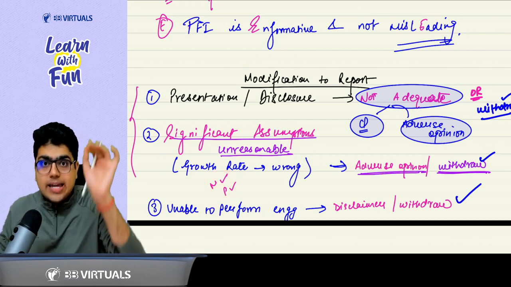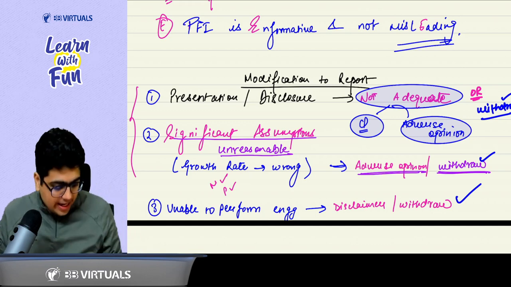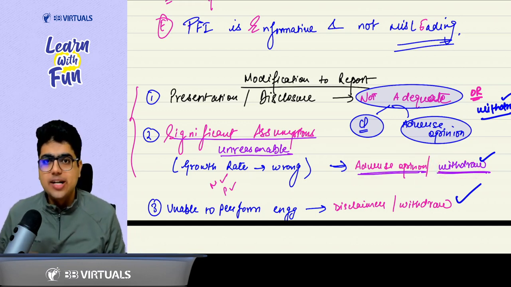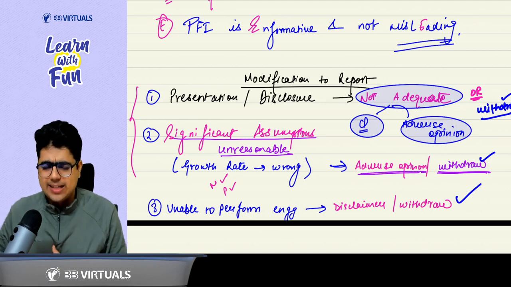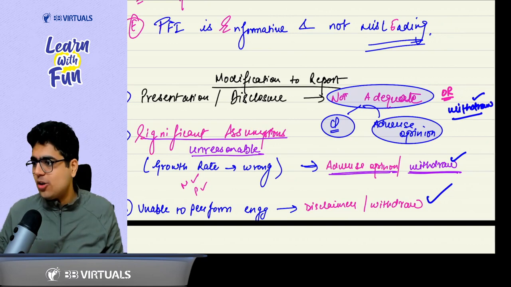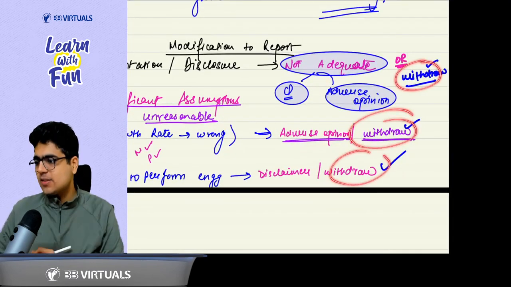Yes, sir. In this case, adverse or withdraw. And the last point is if you are unable to perform the engagement, unable to get the evidence, then disclaim or withdraw. So what is common in all these cases? Sir, the withdrawal part is common.